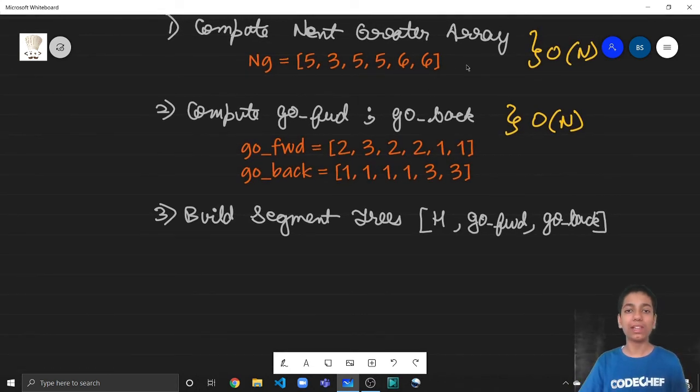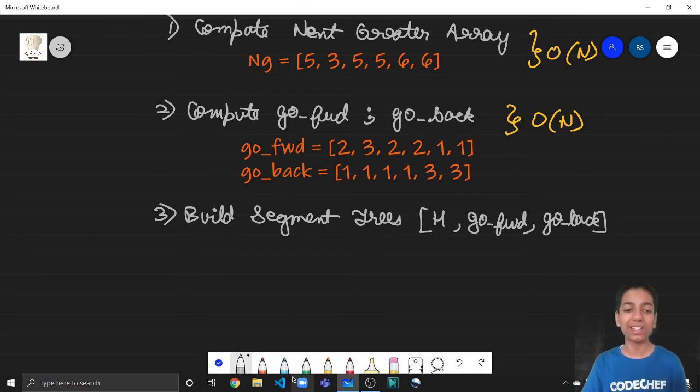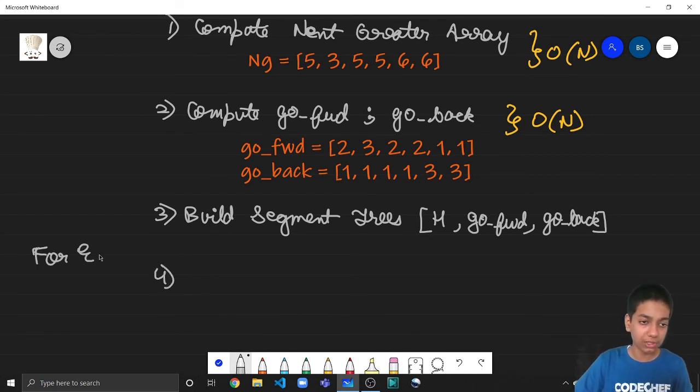So the first step was to build the next greater array. The second was to compute go forward and go back using this next greater array. And you can write a separate block of code for the go forward array. But the code for the go back array can be incorporated into the next greater array when we are building that stack, so that we know for which element the next greater is I. Fine. And the third part was to build the segment trees so that we could use the max query again and again.